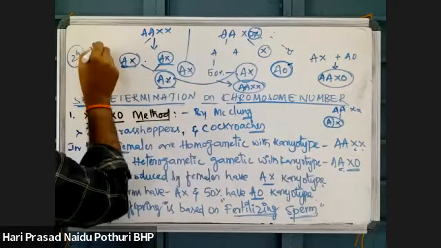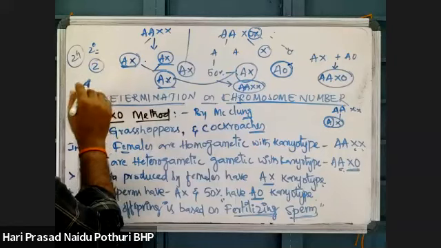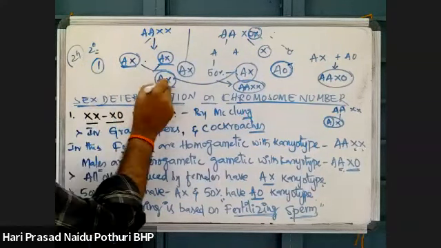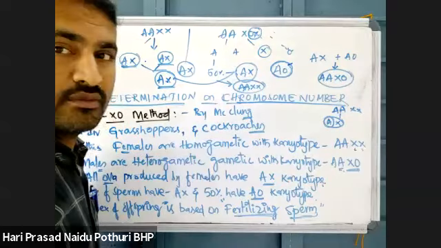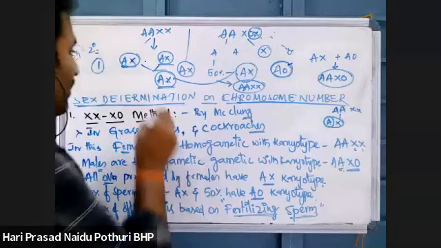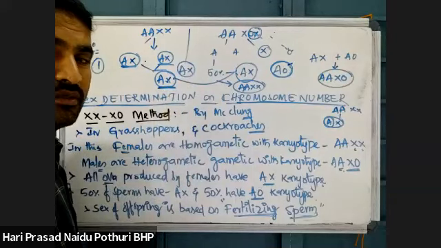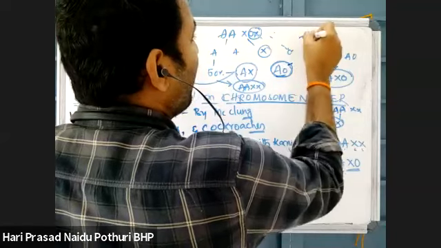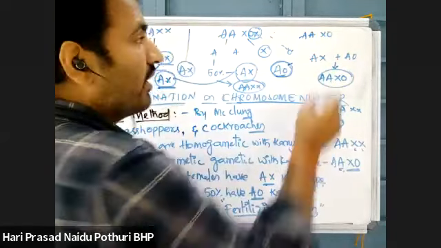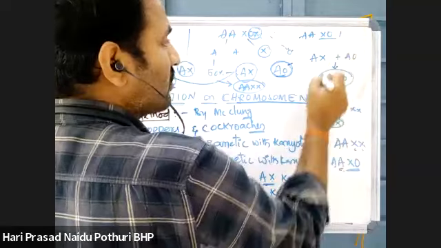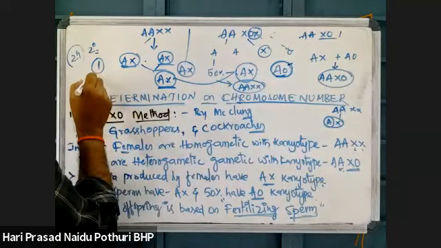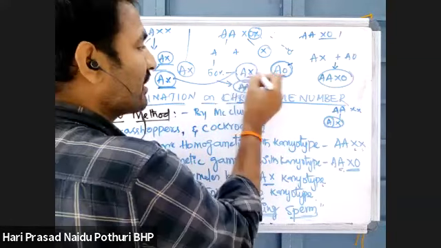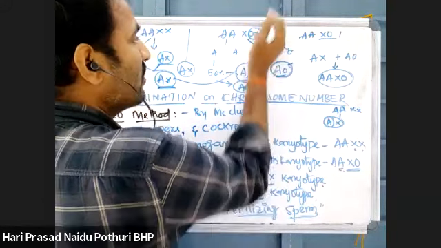Homozygous means 2 power 0, which is 1. Only one kind of gamete will be produced. But coming here, AAX0 is there. Heterozygous condition is 1, so 2 power 1 means 2 different gametes are forming. One gamete has AX karyotype, another gamete has A0.